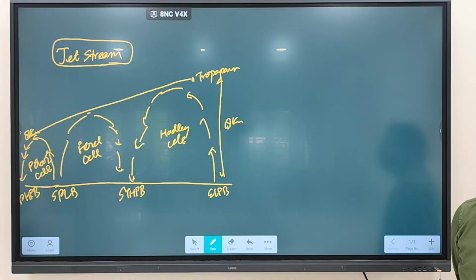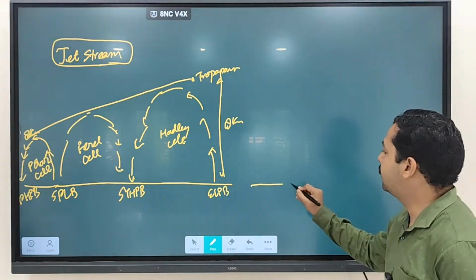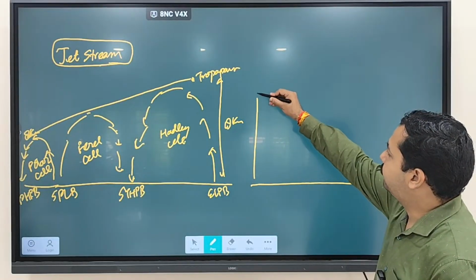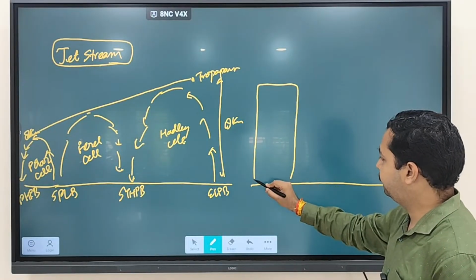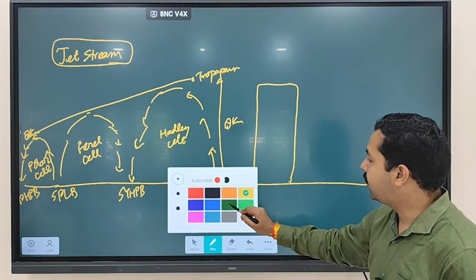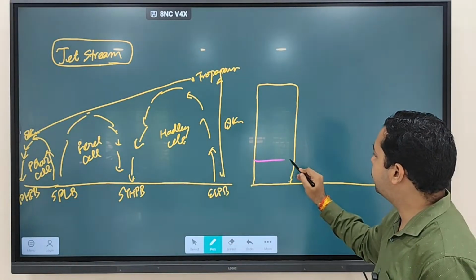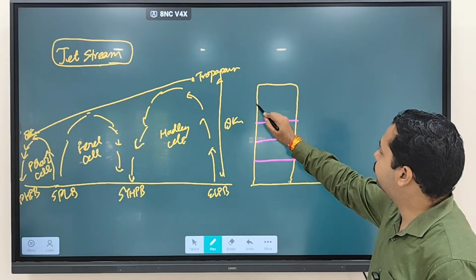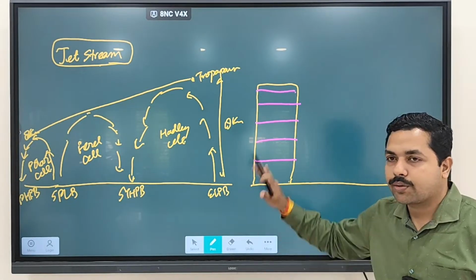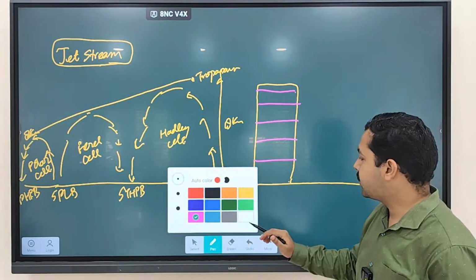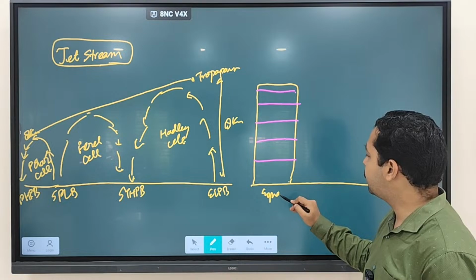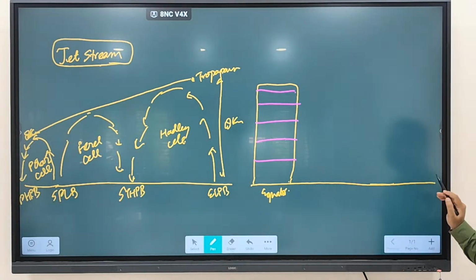Now imagine this is a column of air at the equator. This column of air is present at the equator region. Now suppose this column of air is moving towards the polar region. This column of air from the equator is moving towards the polar region.